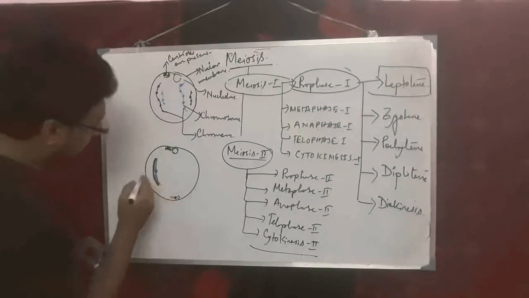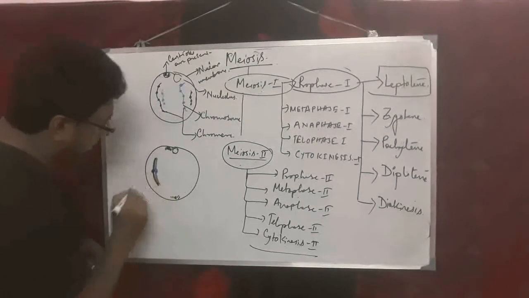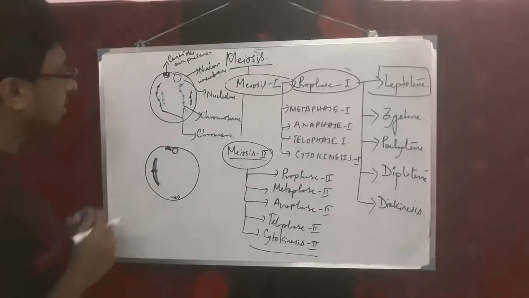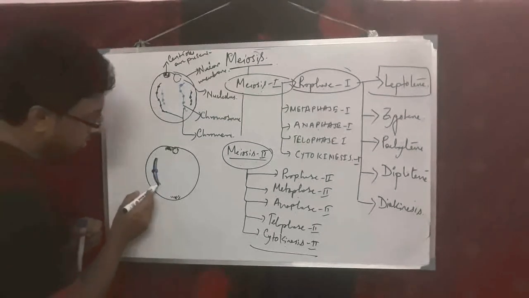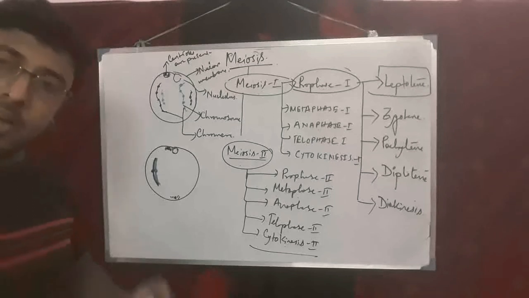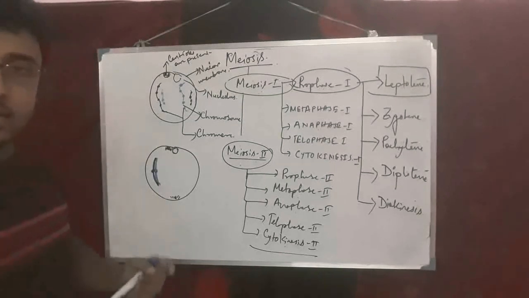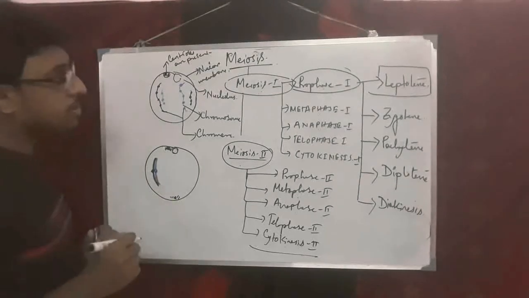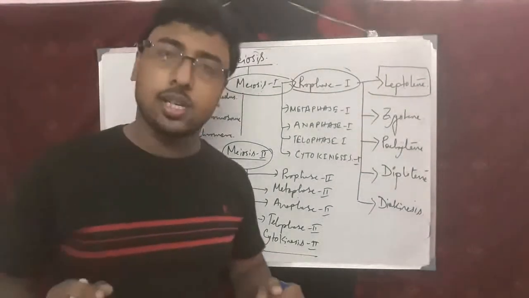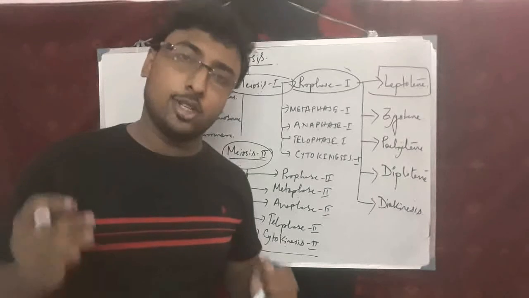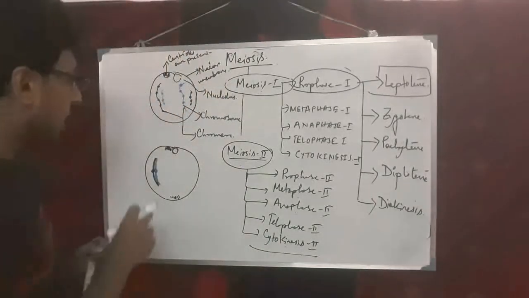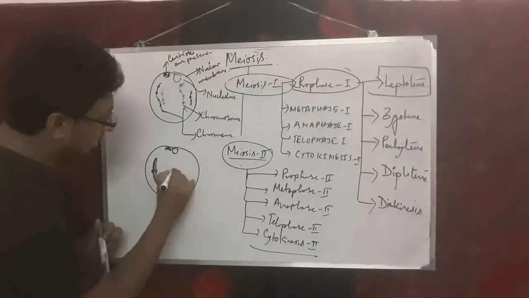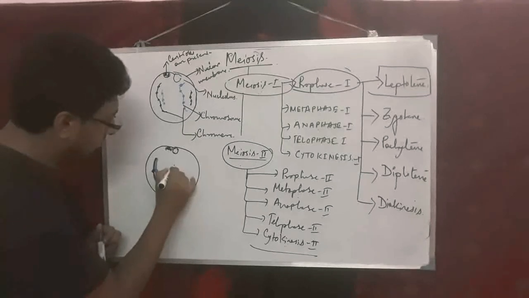Homologous chromosomes are joined together, means they are making pairs. Maybe the black is paternal and the blue is maternal. So ultimately a homologous pair of chromosomes means chromosomes that are equal in their shape and size, so they are making a pair. Similarly here also, homologous chromosomes.